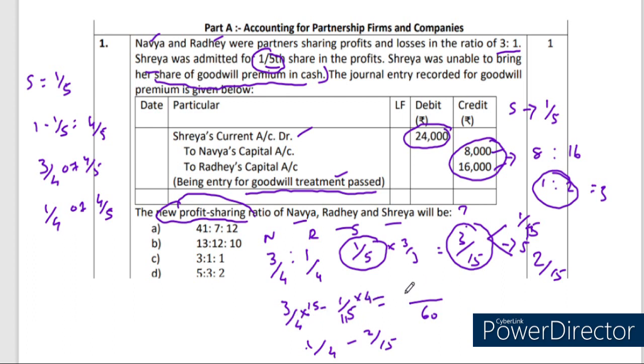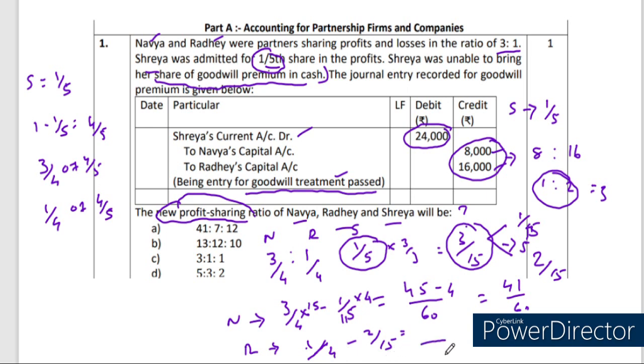So 15 into 3 is 45, 4 into 1 is 4. So 45 minus 4 is equal to 41/60. This is for Navya, and the next is for Radhe. Radhe's existing profit and loss sharing ratio is 1/4. As per the sacrificing ratio, 2/15 is sacrificed by Radhe to Shreya. That is why we have taken 2/15 here.